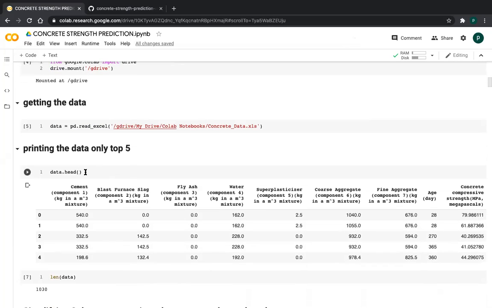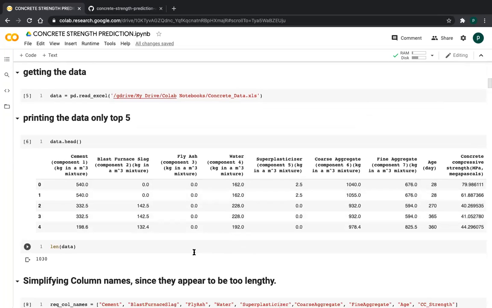So in this, I am printing only the top 5 rows of data, meaning data.head. By default, it prints only the top 5 observations. So these are the features, friends. Cement, all are in kgs. Cement, blast furnace slag, fly ash, water content, superplasticizer, coarse aggregate, fine aggregate, age, and concrete compressive strength. This is our output, our dependent variable, friends. The remaining are the independent variables.